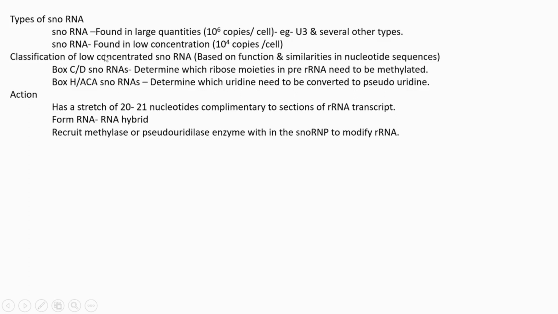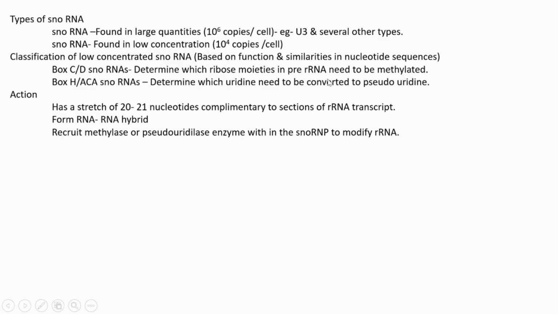This low-concentration snoRNA can again be classified into two categories based on its function and on similarities in nucleotide sequence between different snoRNAs. Which are the different types? The first is box C/D snoRNAs. This type determines which ribose moieties in the pre-rRNA need to be methylated.